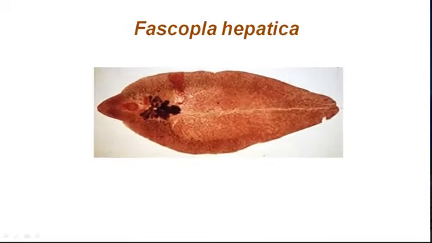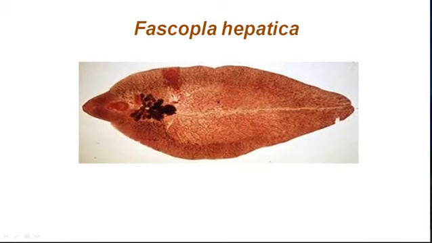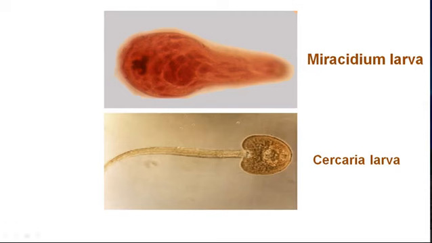This is the photograph of Fasciola hepatica. Fasciola gigantica is larger than it, and these are the two larvae, Miracidium and Cercaria. These are free living in fresh water.